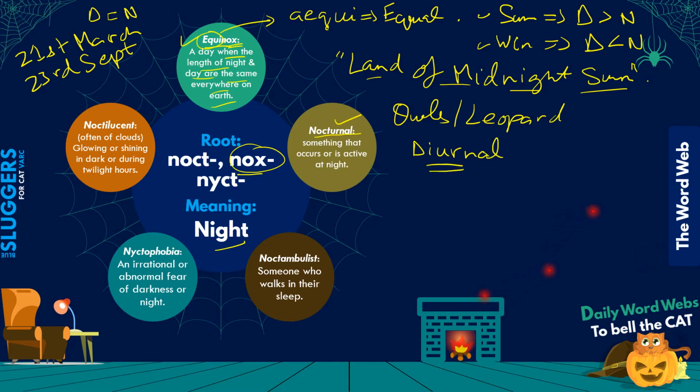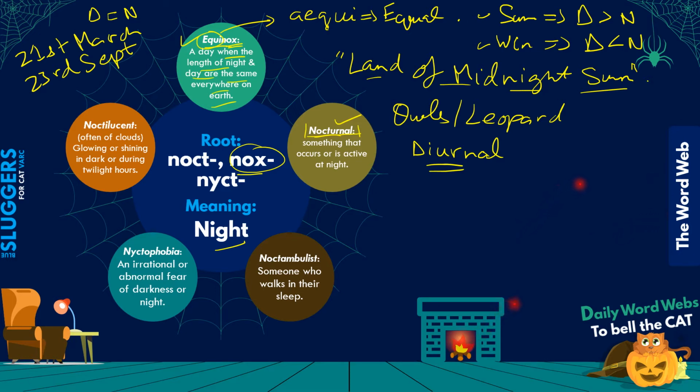Now, diurnal is basically, for example, we humans are diurnal. We carry out most of our activities during the day, right? In general, not everyone, of course. So most of us have a diurnal pattern of going about our routine. Now these terms don't always have to refer to creatures or animals, they can also refer to activities.